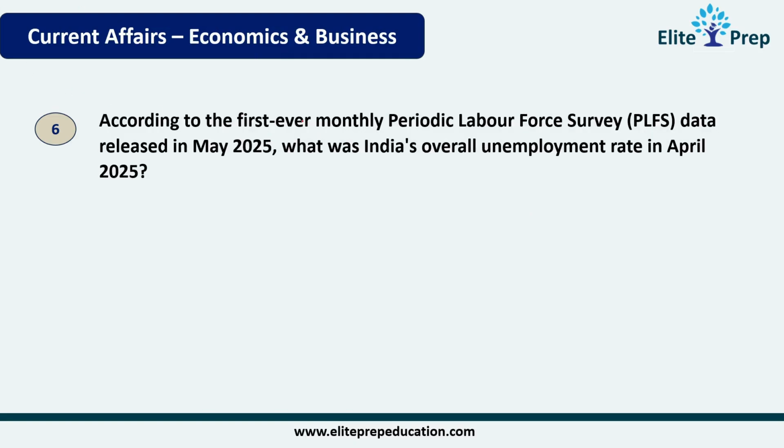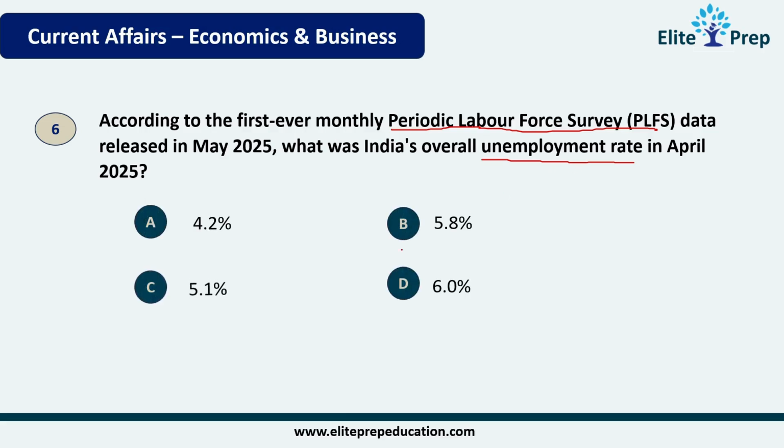Next, question 6. According to the first ever monthly Periodic Labour Force Survey data released in May 2025, based on this survey, what was India's overall unemployment rate in April 2025? This is the first ever monthly survey conducted. Look at the answer choices, and the correct answer is C, 5.1%.